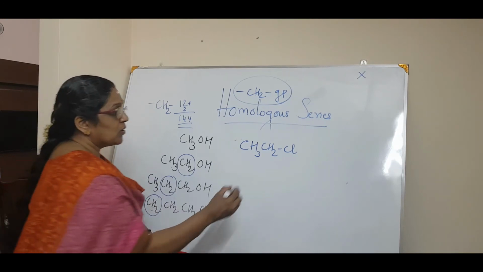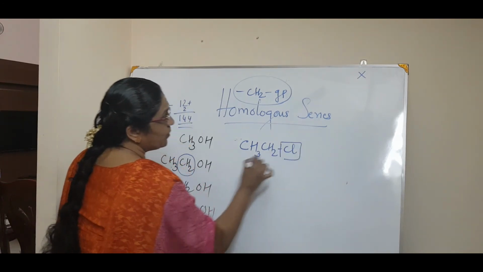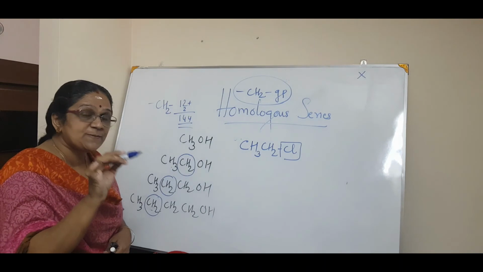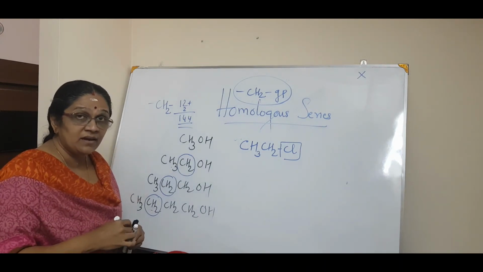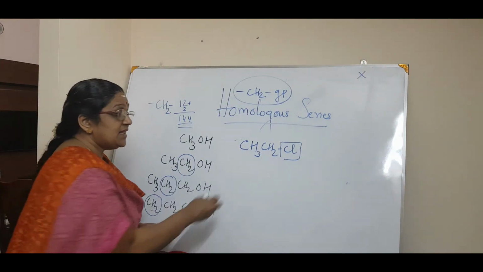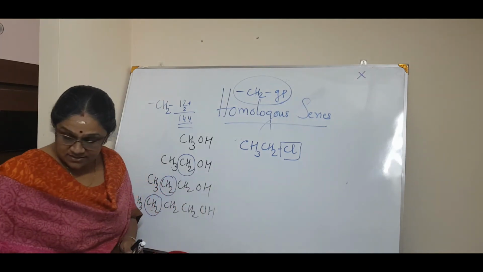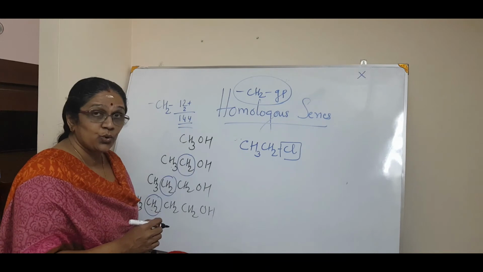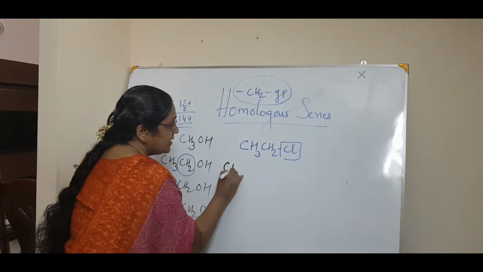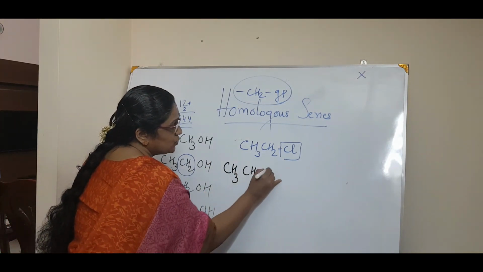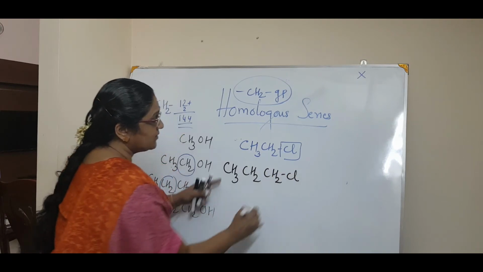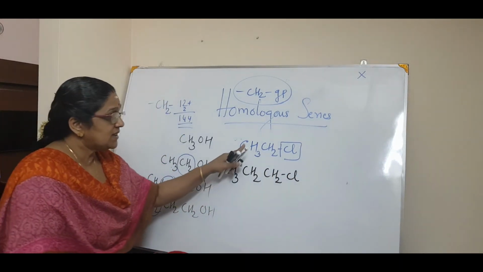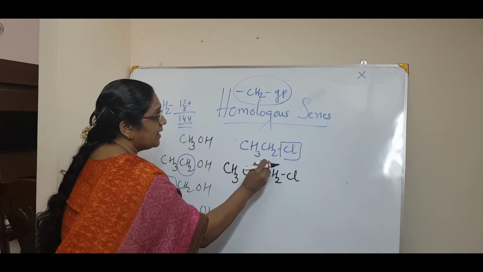So you know chlorine is the functional group. So the same functional group must be there in the homologous series. Am I right? Yes. Then what is the difference? This and the adjacent one will differ by what? A CH2 group, isn't it? So I can write CH3CH2CH2Cl. This is the first homologue, isn't it? That is, this and this differ by a CH2.